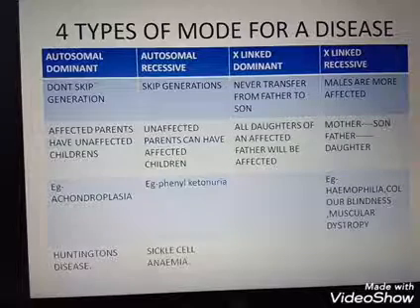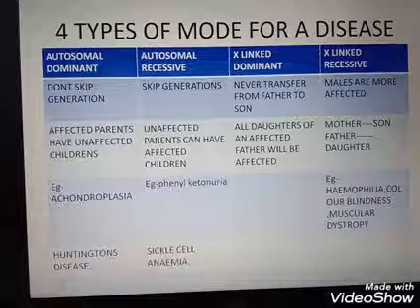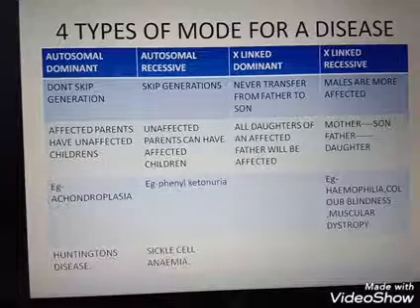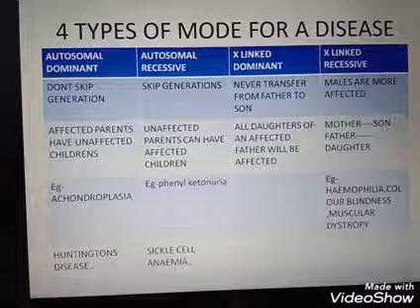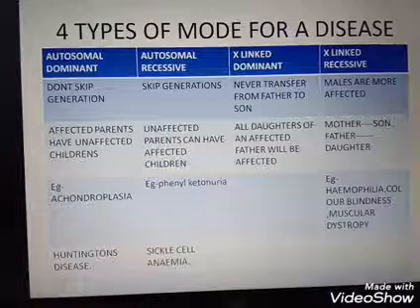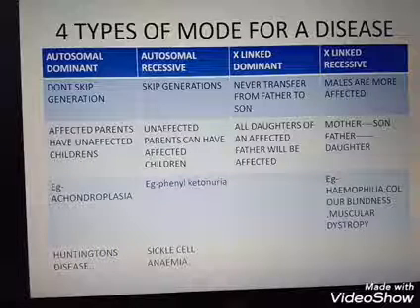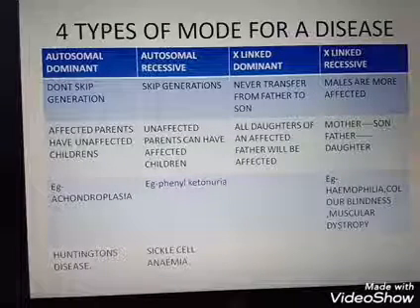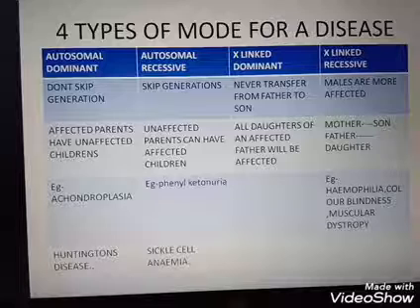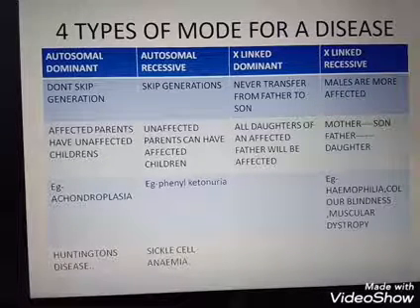So these are the 4 types of mode for a disease. The first one is autosomal dominant. Autosomal dominant means don't skip generation. The next is affected parents have unaffected children. So these are the main topics, main points of autosomal dominant, recessive, X-linked dominant and X-linked recessive.